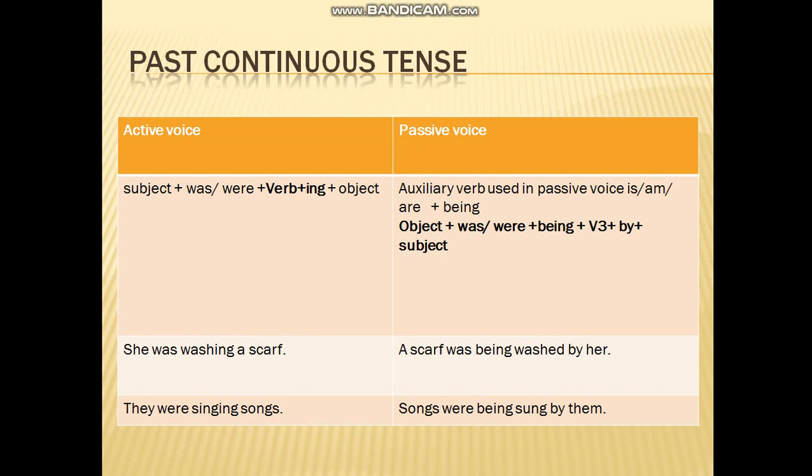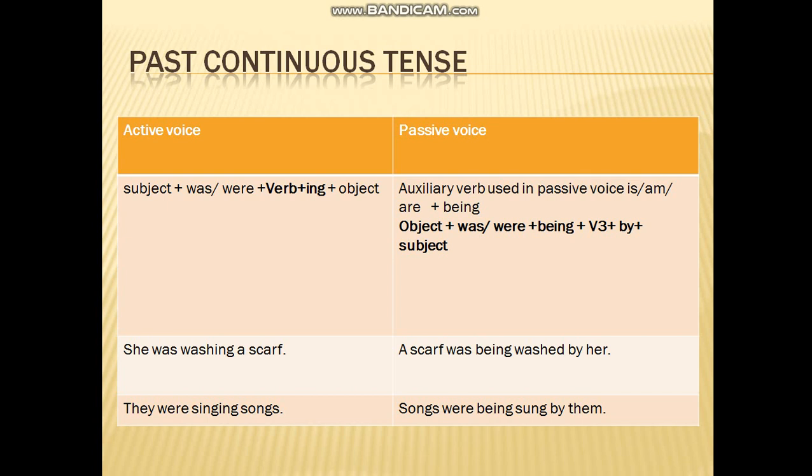Past continuous tense. Subject plus was or were plus verb with ing plus object. She was washing a scarf, or she was washing clothes. She was washing the scarf and they were singing songs. Look at it here in passive voice.